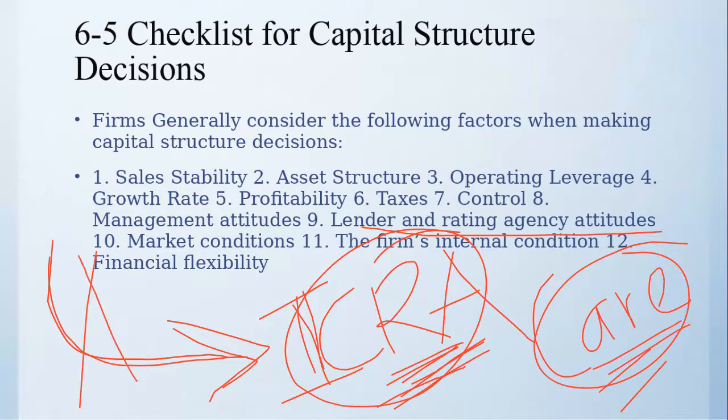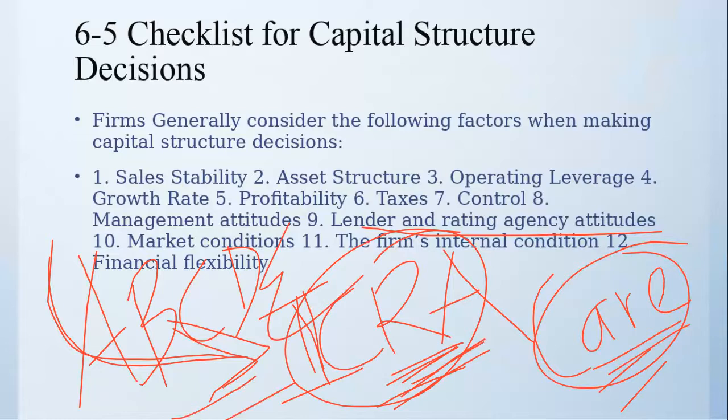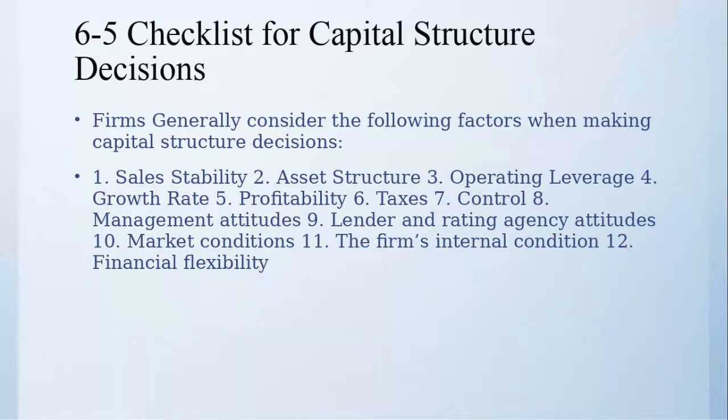So you have ratings of A, B, C, D, E, like that. There are different kinds of ratings, and according to those ratings we can see whether these are healthy or not, correct? So like this, the lender and rating agency attitude. If ICRA and these kinds of lenders and agencies are very strict regarding FPO and IPO, then usually the company would not go for issue of shares. Rather, they might opt for debt financing as a quick measure, other things remaining constant, of course. So this was another concept.